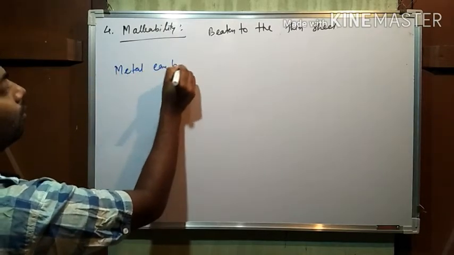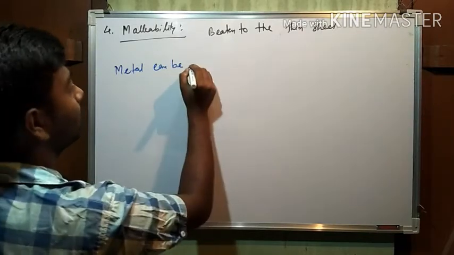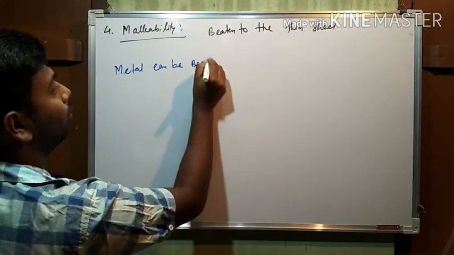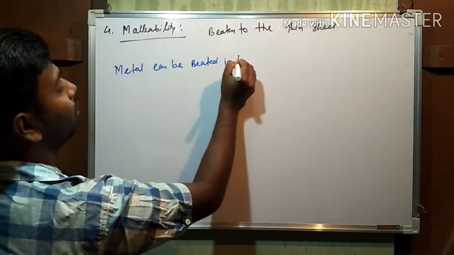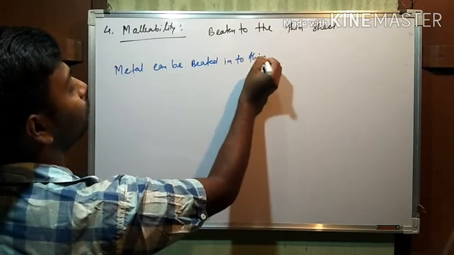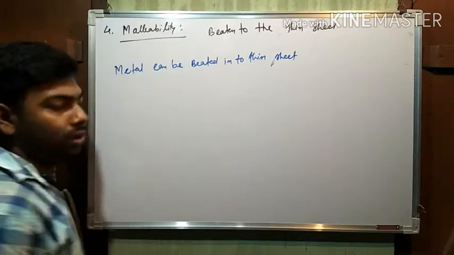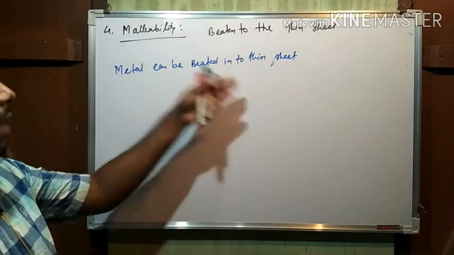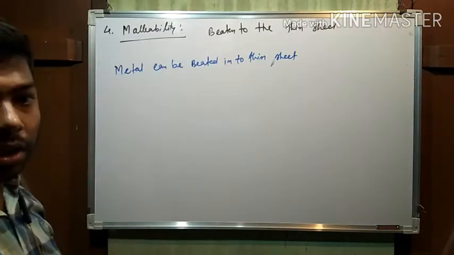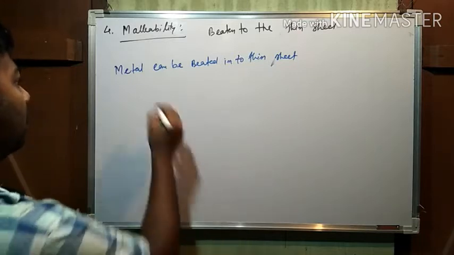Metal can be beaten into thin sheets. That means we can say metal has the malleability property.